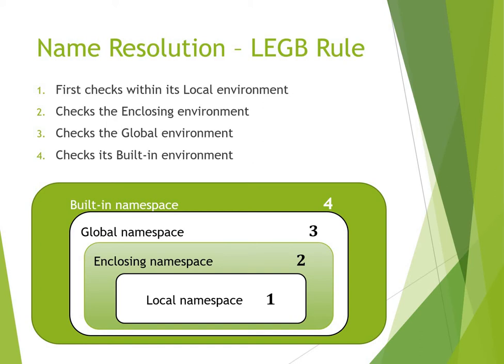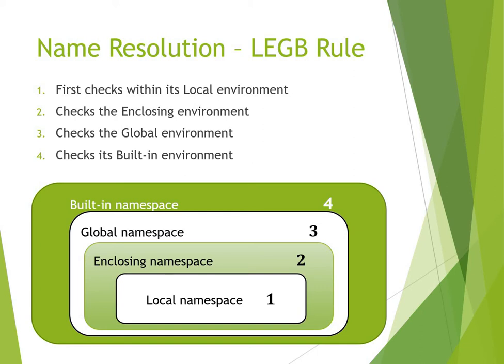If the searched variable name is not in the local namespace, it will move to the next step, that is the enclosing environment. Now Python checks the enclosing environment for a variable with the same name. If yes, Python uses the value.